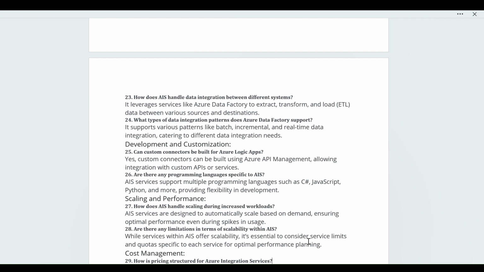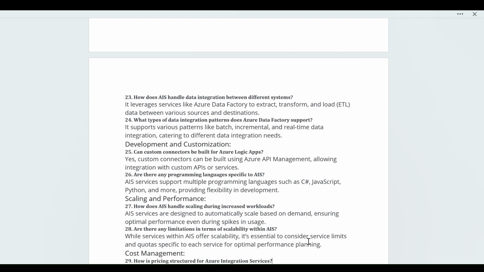After development, we have scaling and performance. How does AIS handle scaling during increased workload? Sometimes if an offer is going on at an e-commerce website, most customers are hitting the same website or making the same request again and again. So how do we handle the scaling? We have scaling services in Azure. It scales based on demand, ensuring optimal performance even during spikes in users. We have an autoscale property, but that depends on what subscription you have. Based on that, it will be facilitated.